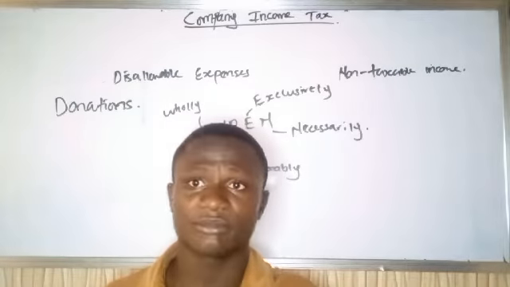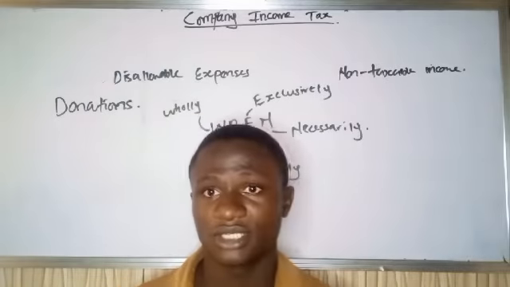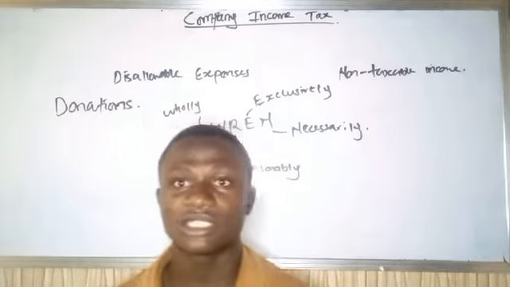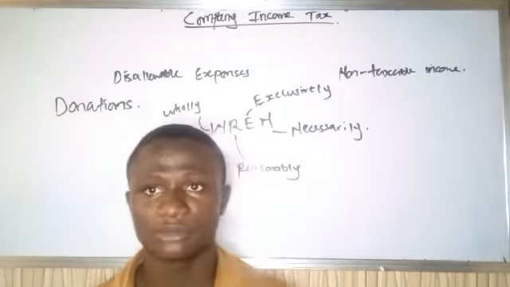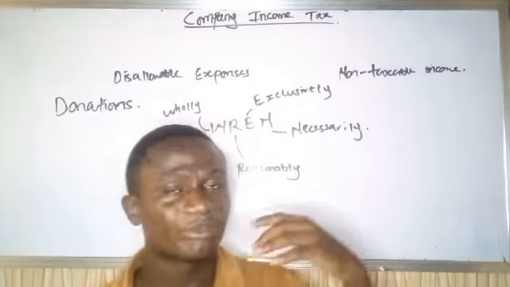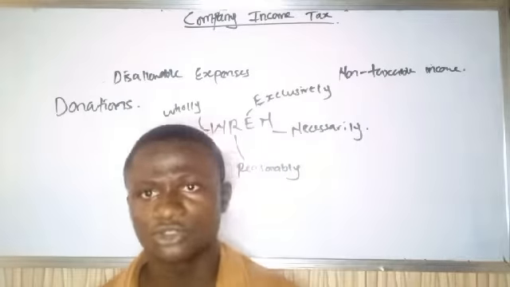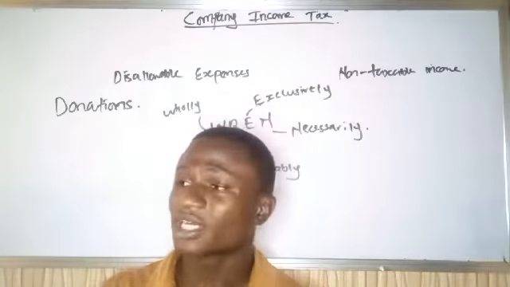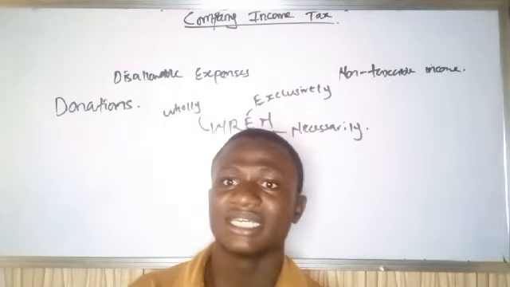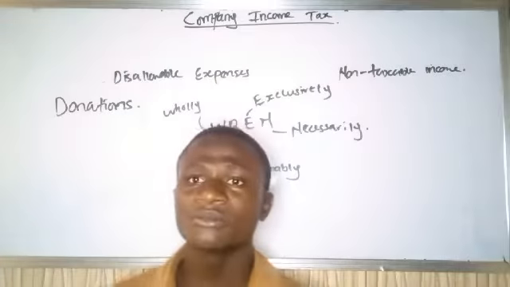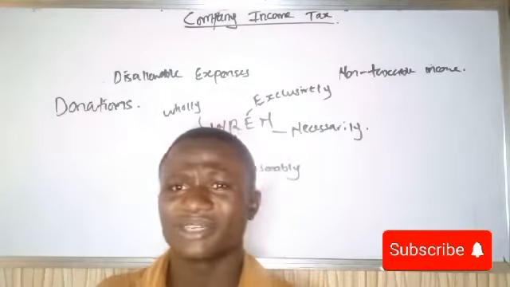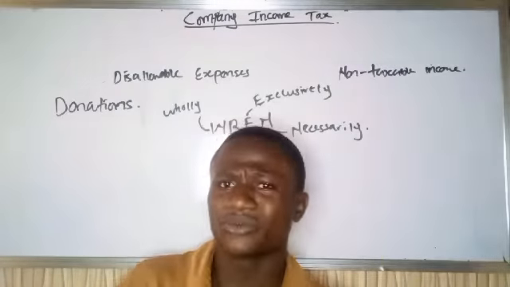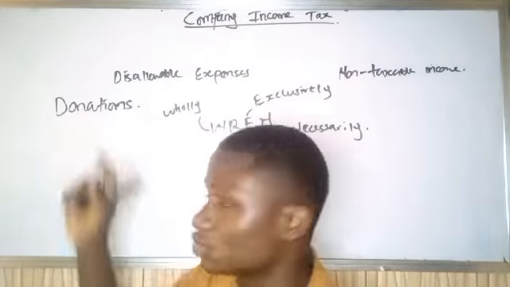effect on my production. If I don't pay salaries and wages, my workers will stop working. I will not be able to get my products. If I don't pay rent, I will not be able to use the premises. So all these expenses that are very important for production to take place are the allowable expenses. But expenses that are not important for the production to take place, you just did them out of your own willingness. Example is donation.